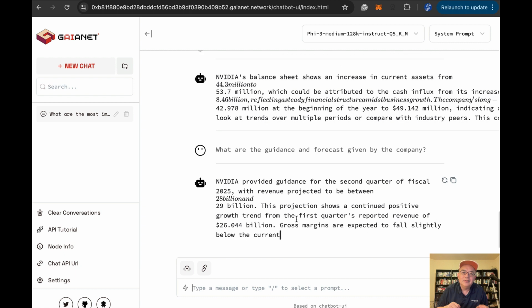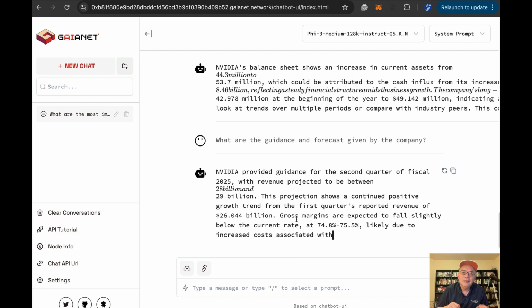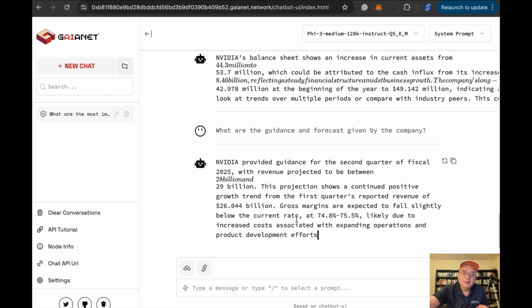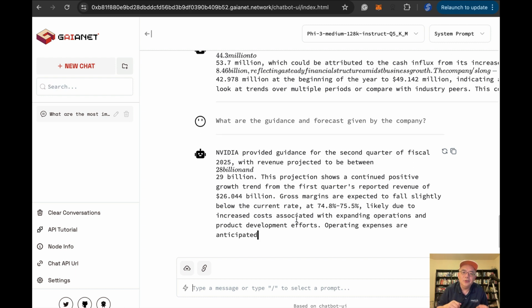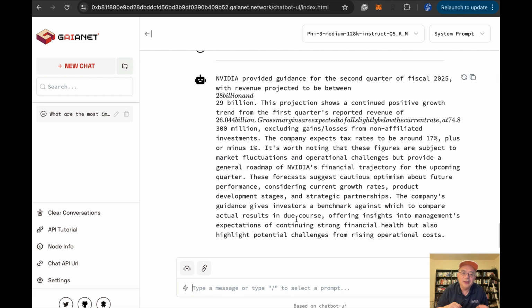Gross margin is supposed to fall slightly. Okay, R&D is eating into the gross margin, which is reasonable, and suggests cautious optimism about future performance and all that.